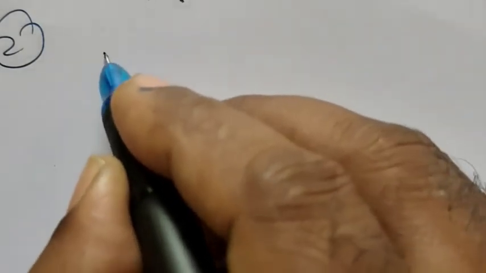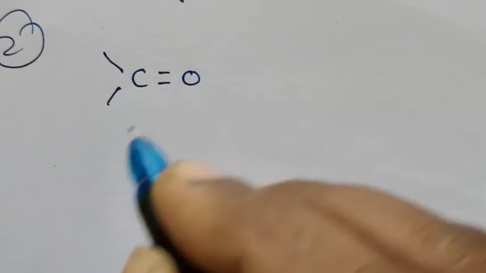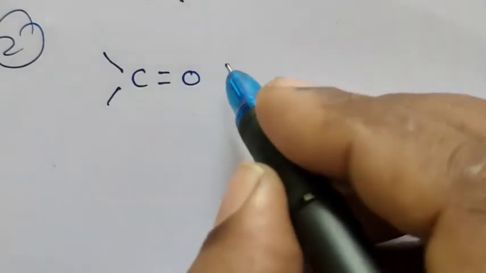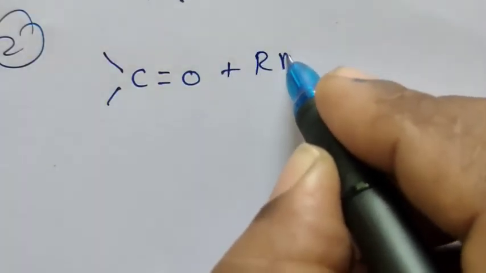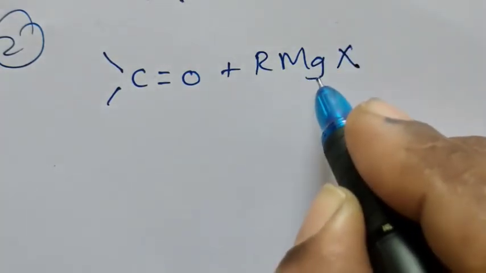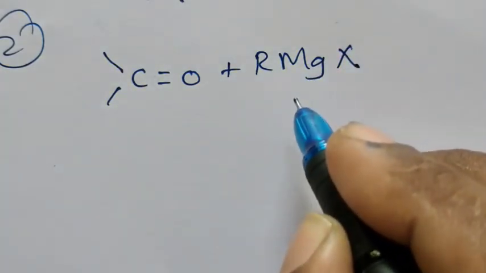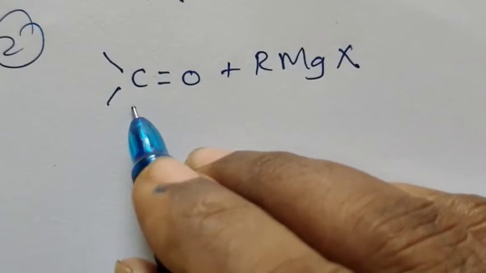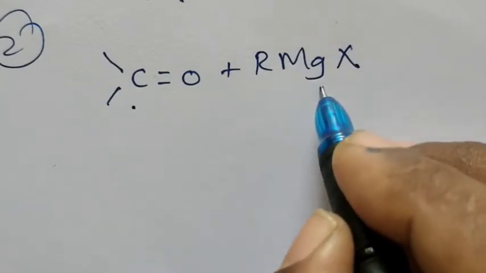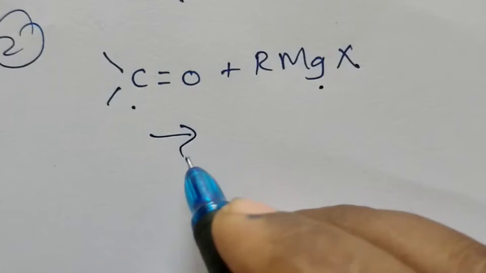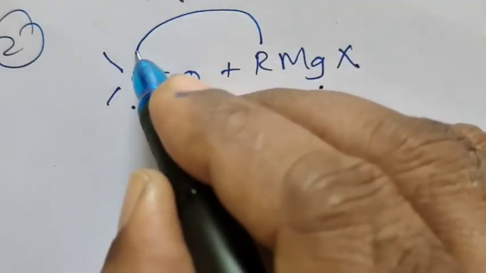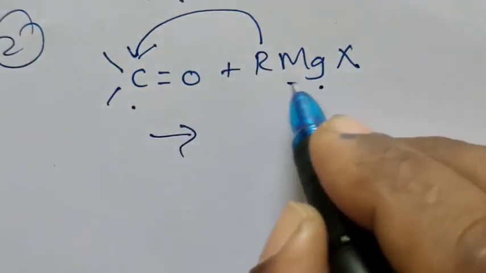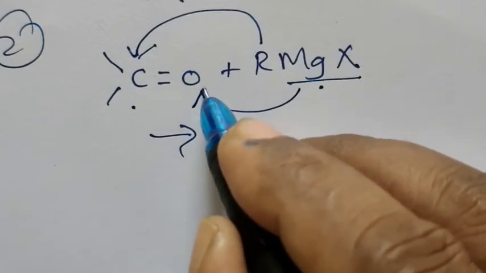We studied that carbonyl compound means C double bond O group. When this carbonyl compound is treated with RMgX, RMgX means Grignard reagent, an addition reaction takes place. That means this R adds to this carbon and MgX adds to the oxygen.